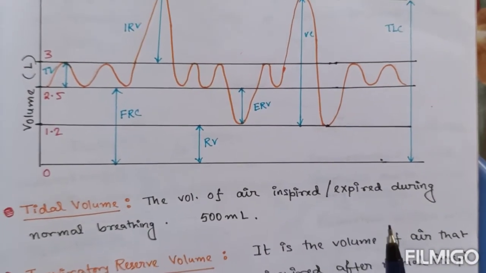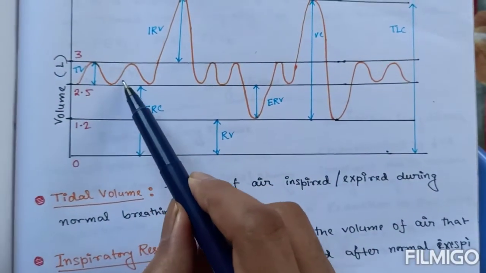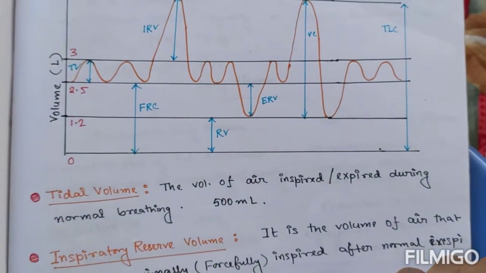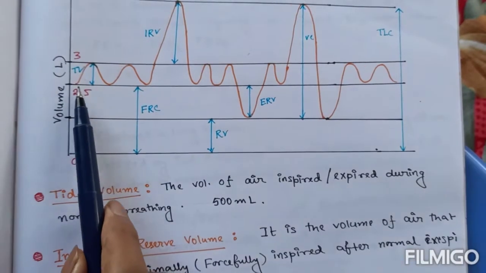The first volume we will discuss is the tidal volume, the volume of air inspired or expired during normal breathing, and it is approximately 500 ml. That is, in normal breathing, the amount of air inspired or expired is usually 500 ml.